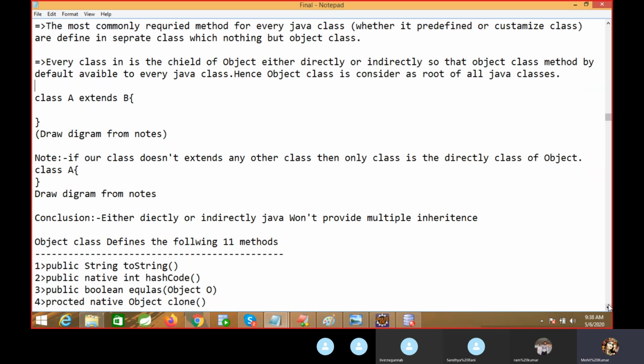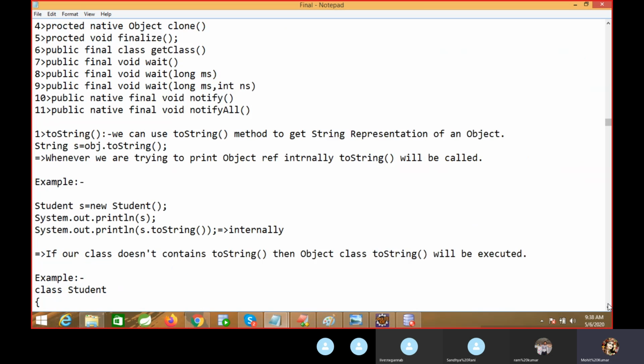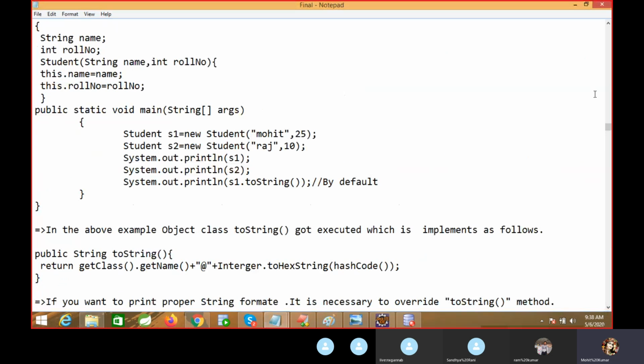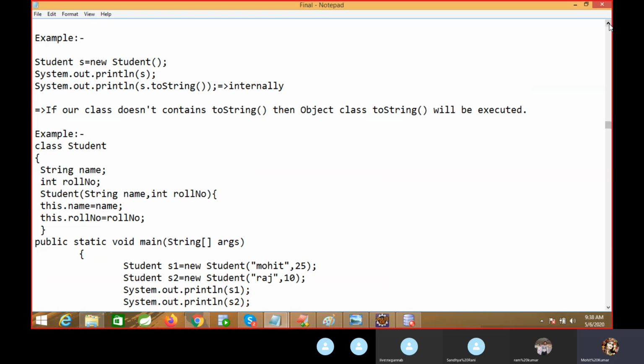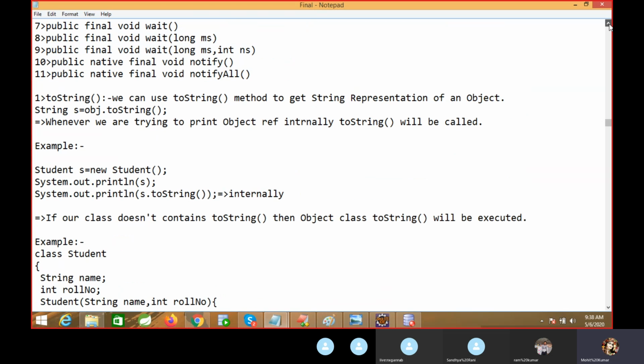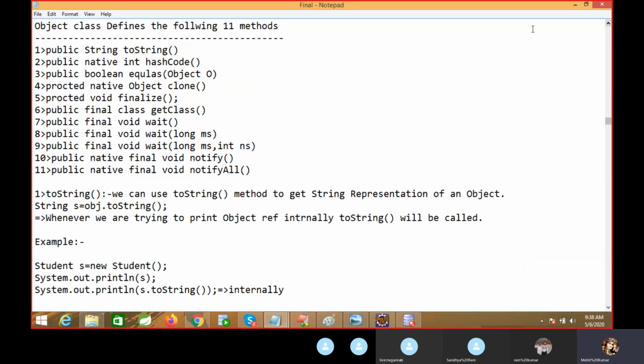Object class is already inherited. Okay, I will explain at least one method today, then you will get the interest of this. Here we have this method, the toString method. So I'm going to discuss what is the meaning of the toString method.